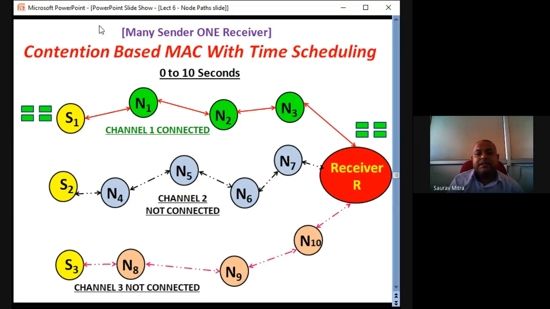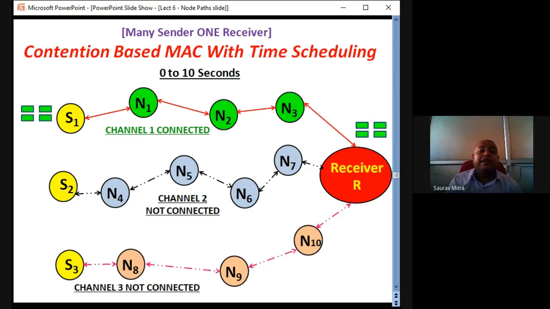For 0 to 10 seconds, all want a piece of receiver R. Initially channel 1 is connected, while channel 2 and channel 3 are not connected. The MAC protocol decides which channel will be connected and which will not. This is the job of the MAC protocol. So sender 1 is connected for 0 to 10 seconds: the red path, channel 1, is connected.